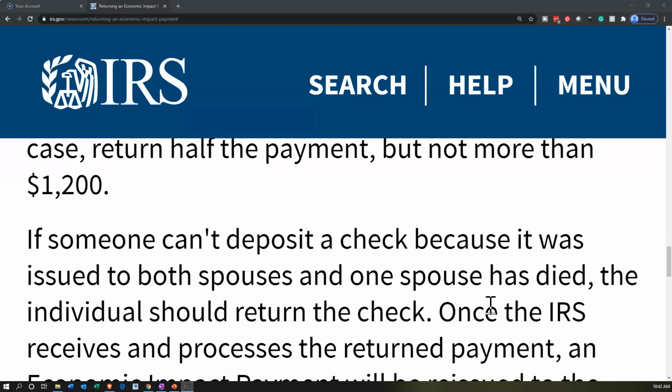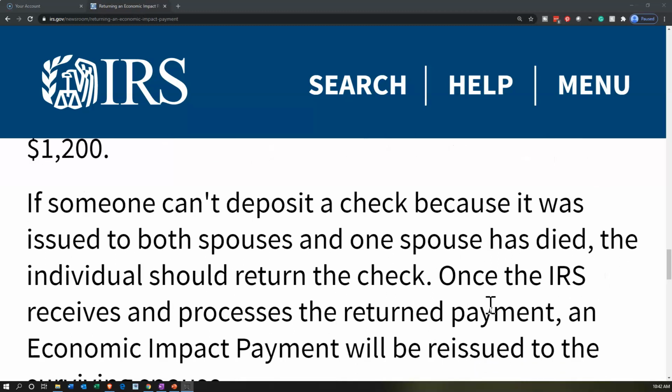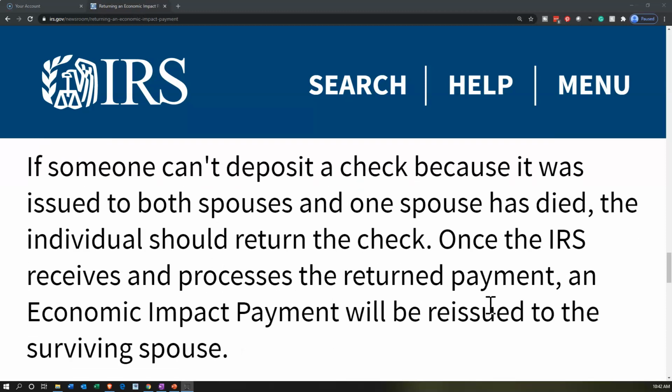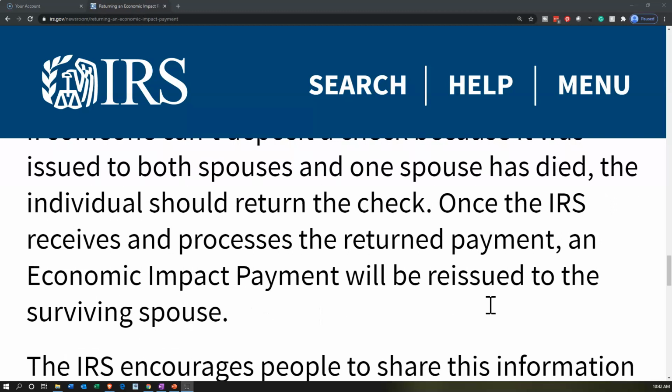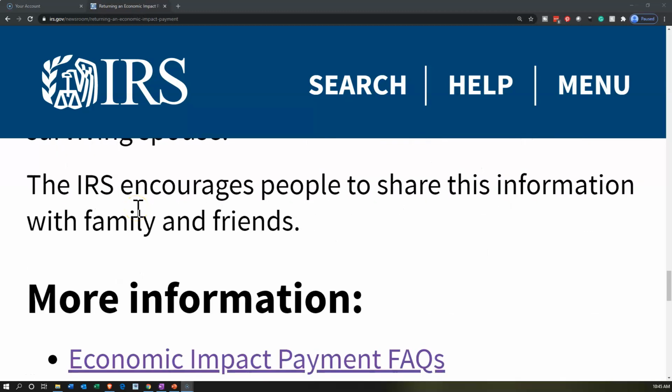If someone can't deposit a check because it was issued to both spouses and one spouse has died, the individual should return the check. Once the IRS receives and processes the return payment, an economic impact payment will be reissued to the surviving spouse. Just a quick overview on this in general.